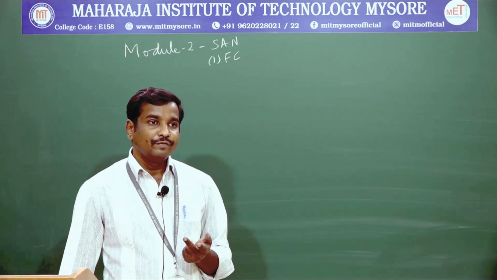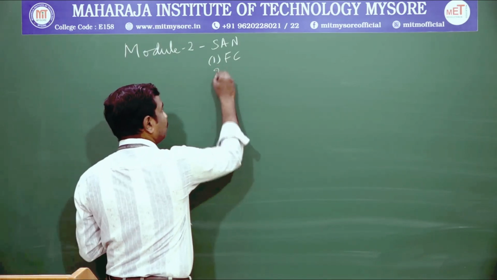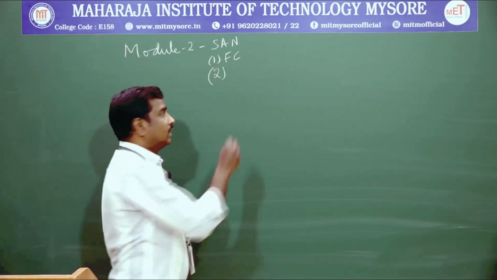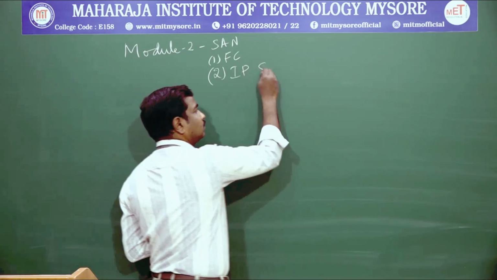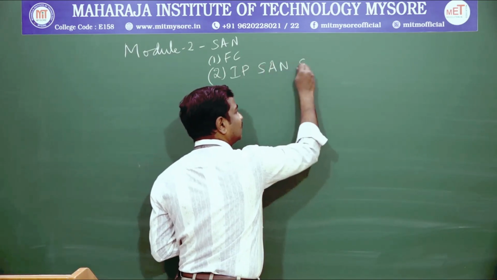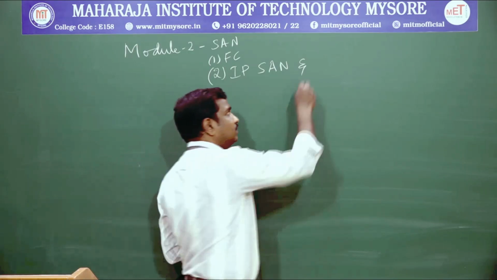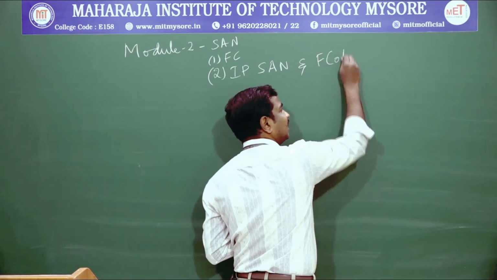Today we are discussing the second topic, called Internet Protocol Storage Area Network, by using something called fiber channel extension.